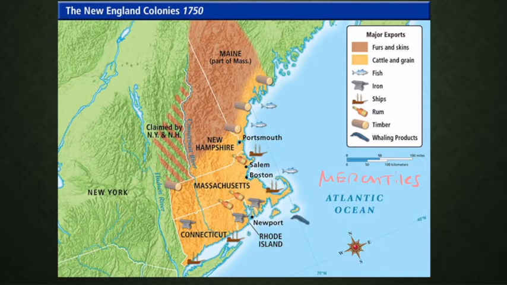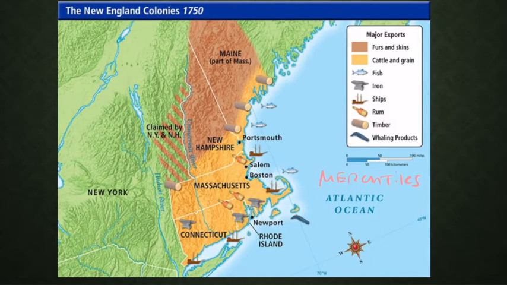See on here rum, indicated by these barrels. Rum will be an alcoholic beverage made from the sugar from the West Indies. So we can see New England, it's more about trade and not quite, I guess maybe manufacturing a little bit when you think about turning sugar into rum, but really it's about trade. Catching fish for survival, but also being able to sell that salted fish back to Europe, who have depleted their fish sources. Making rum from the sugarcane, selling it to Europe for an inflated amount of money. Building ships both for their mercantile fleet, but also to help the British.